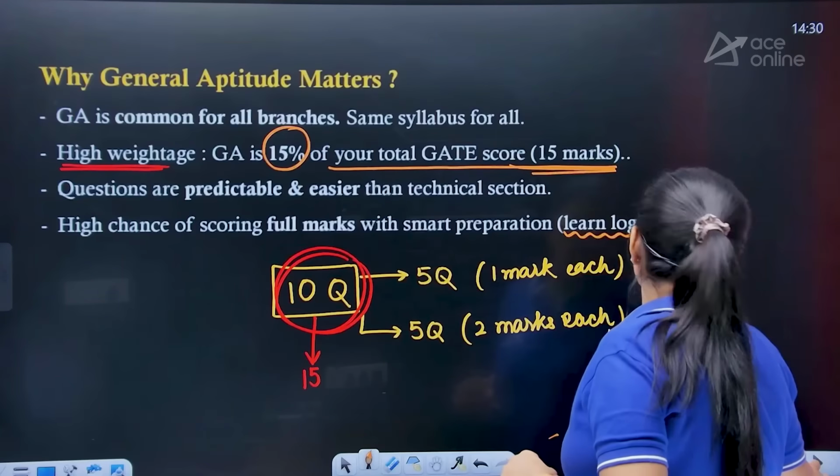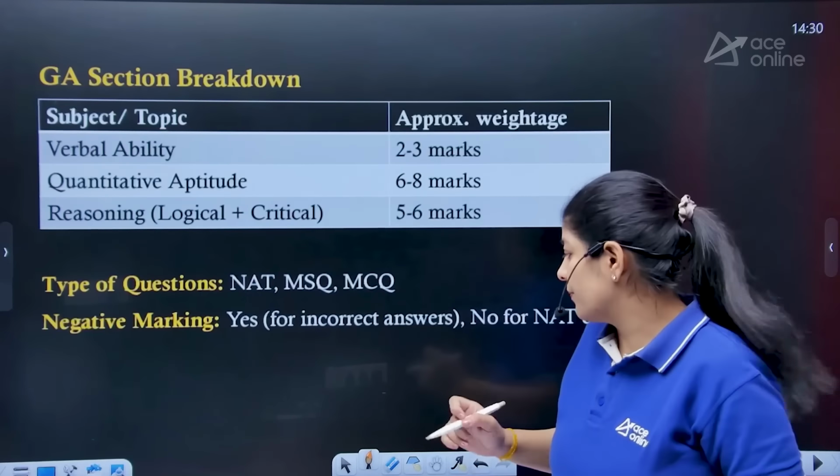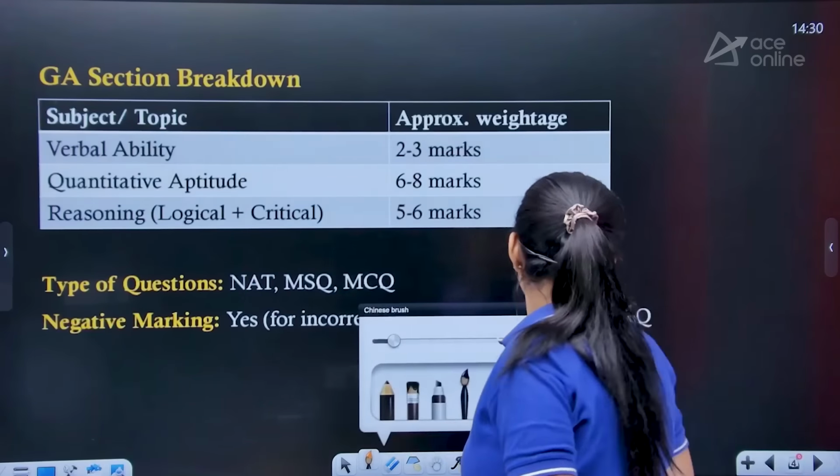Now let's try to understand the breakdown of the general aptitude section. Specifically, the general aptitude section is bifurcated into three segments. The first one is verbal ability, that means your English section, right? The second one is quantitative aptitude, which carries the maximum weightage, right? And the third one is reasoning.